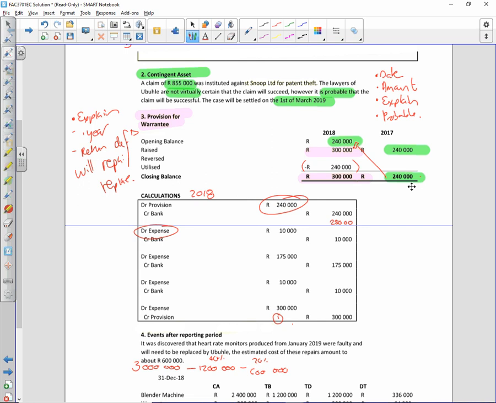Okay. Then what was actually paid was out of bank, credit bank 170,000, and debit expense 175,000. This one, I think, is just a duplicate. So just ignore that one.